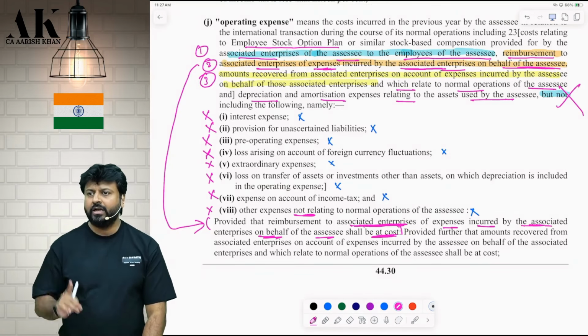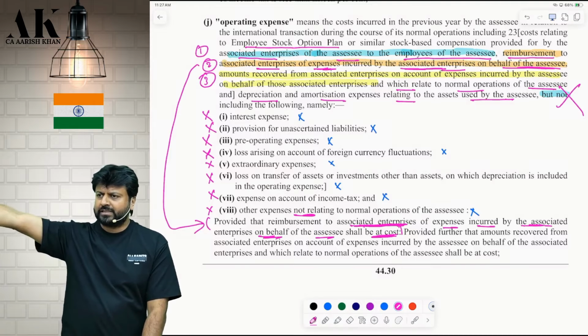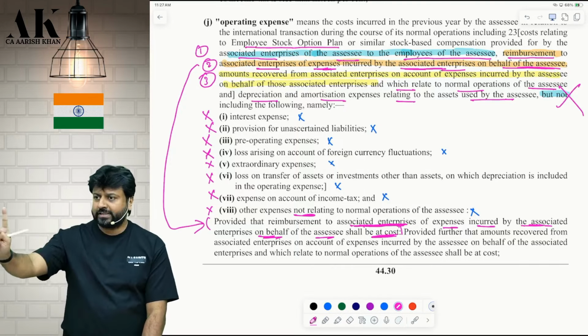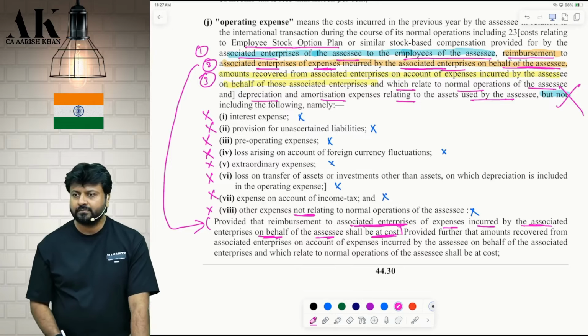what? Cost. It means if the associate enterprise has incurred 50 crore for us, we should only give them what? 50 crore. We should not give them what? Extra margin or profit. Don't give 60 crore. Only take cost in reimbursement. So please relate this with an arrow, please. This is point number 2.